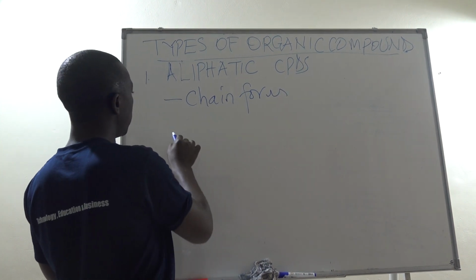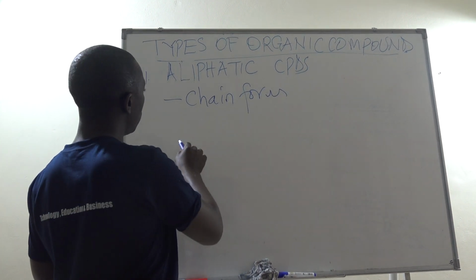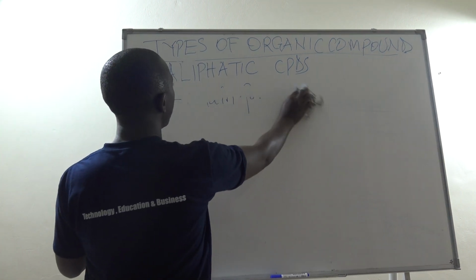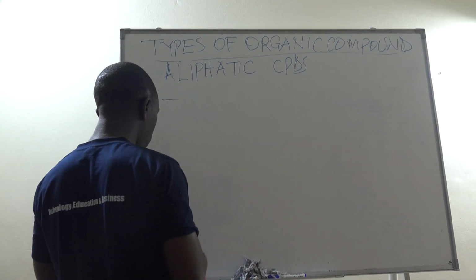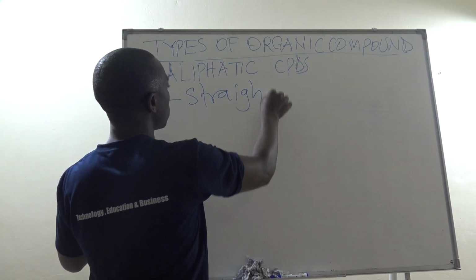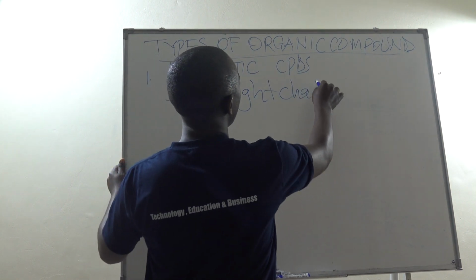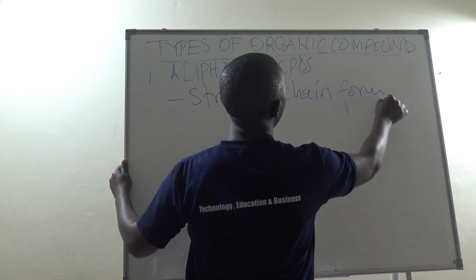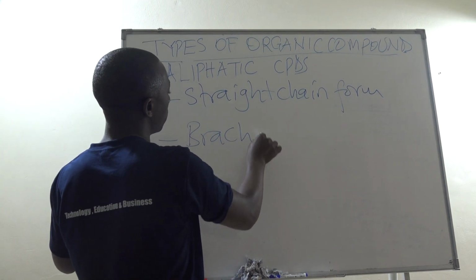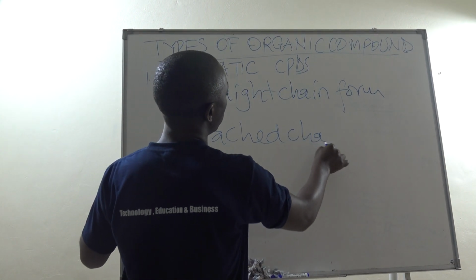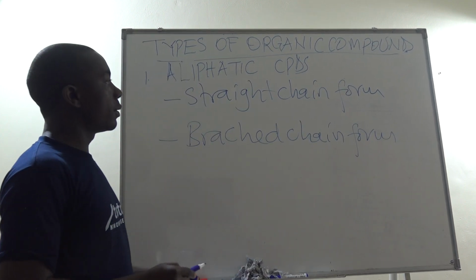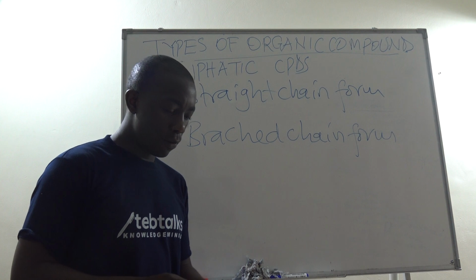They could be in a straight chain form, or they could be in branched chain form. Those are what we refer to as aliphatic compounds.